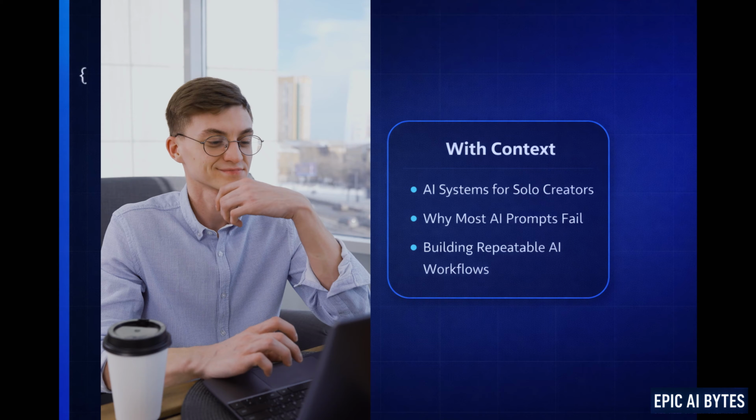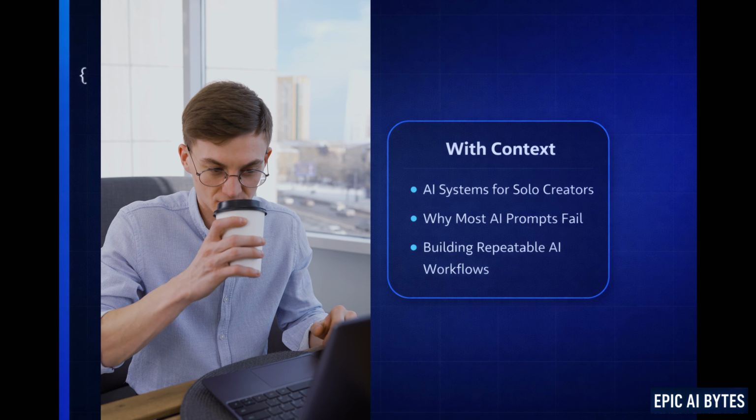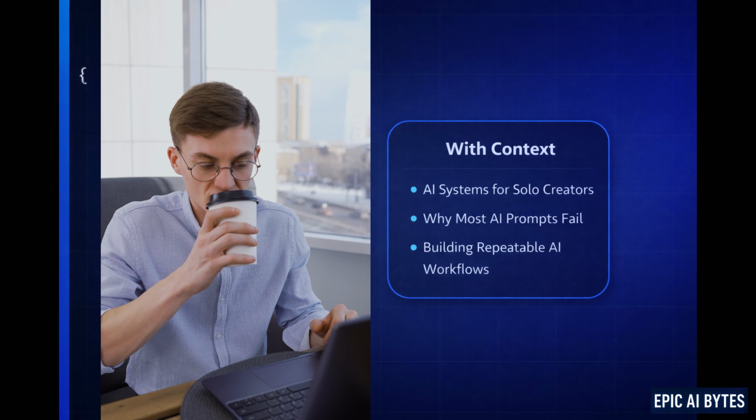You are helping a solo YouTube creator who teaches practical AI workflows to non-technical entrepreneurs. Content should emphasize systems, frameworks, and implementation. Now ask for ideas. Suddenly, the topics become AI systems every solo creator should build. Why most AI prompts fail: building repeatable AI workflows. Same request, different strategic depth. That's context leverage. Now let's talk about failure modes, because even people who understand prompting still run into problems.